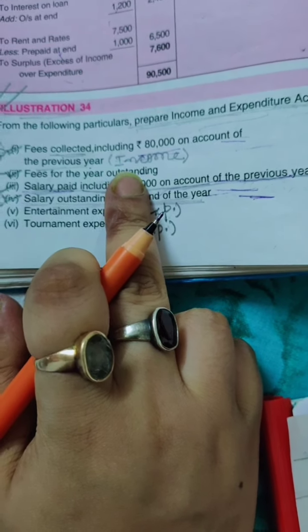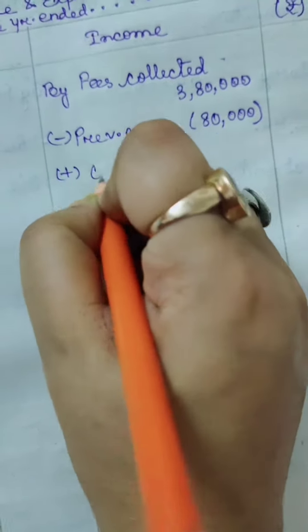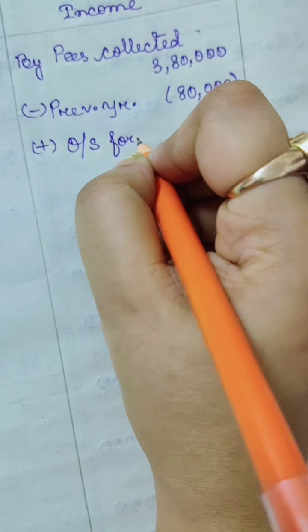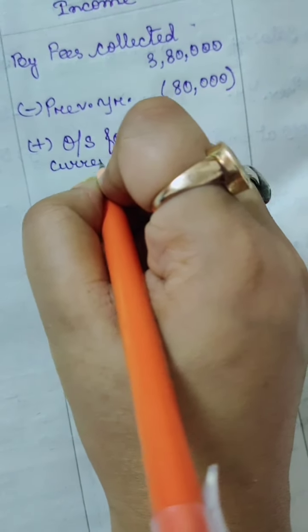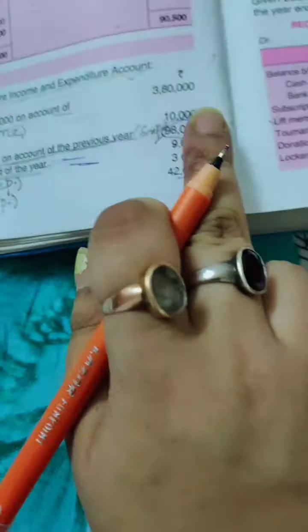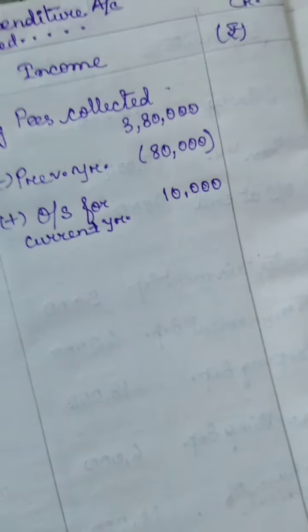For current year we should add, so we will add here plus outstanding for current year. How much is outstanding for current year? Fees for the year outstanding is 10,000, so we will add here 10,000.